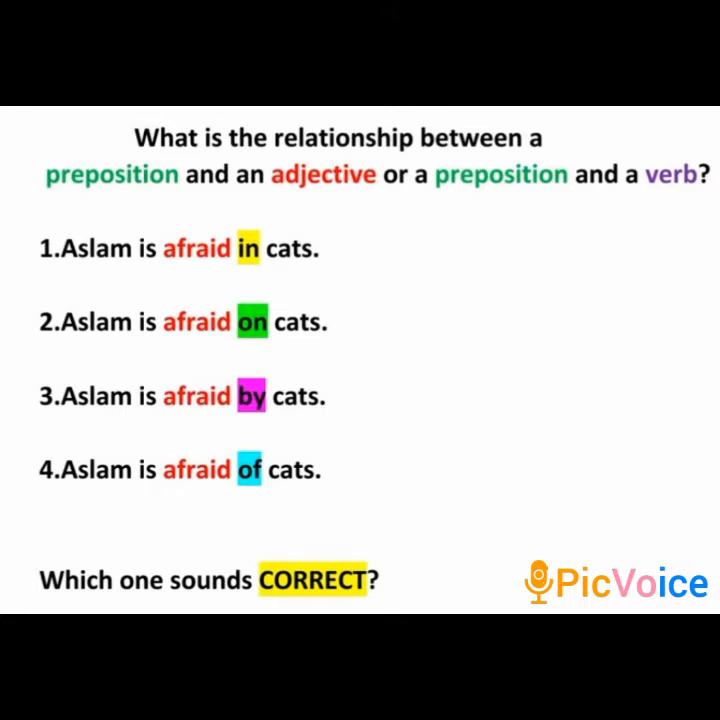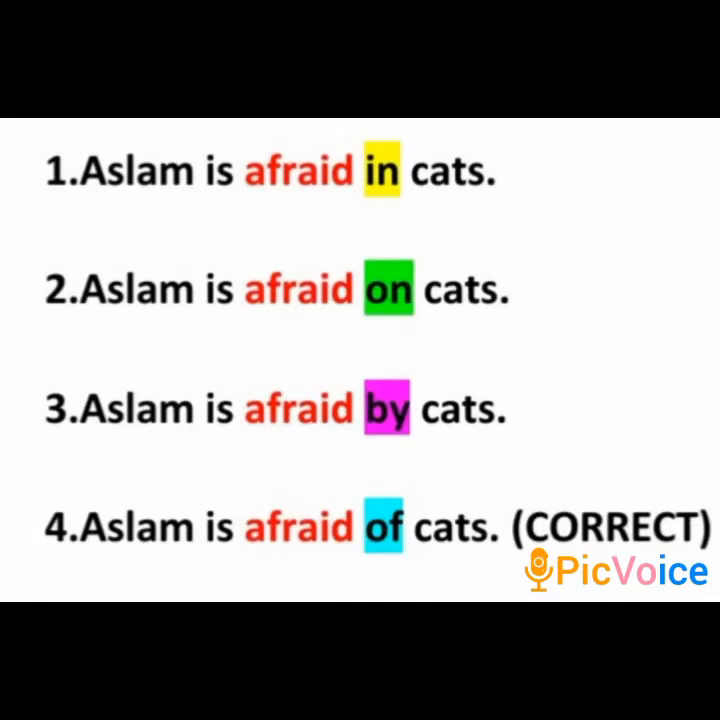Which one sounds correct? Just think about it. I hope you have guessed the right answer. Somewhere, afraid in, afraid on, afraid by seem awkward to listen. You might have come across this phrase, afraid of, or at least heard about it many times, didn't you? Did you ever realize that afraid is always followed by the preposition of? This is the gist of our topic. Some verbs and adjectives are always followed by particular prepositions.